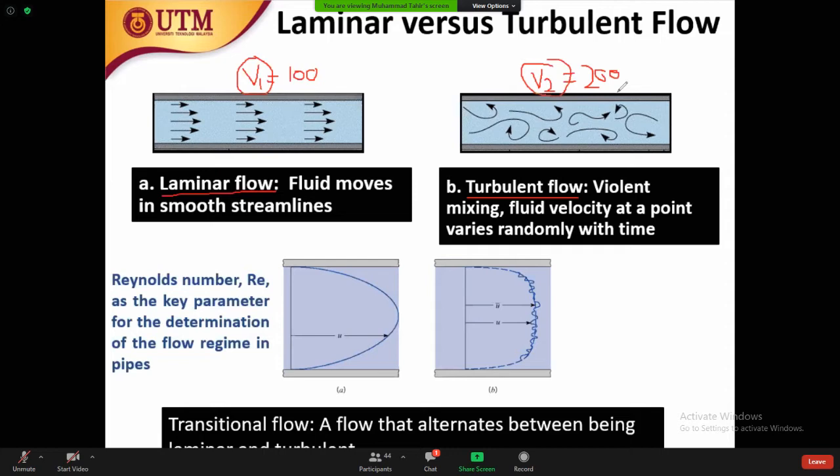But at the same time, we have to know how much pressure drop, because if there is an increase of velocity, there will be more pressure drop. Why more pressure drop? Because there will be more turbulent flow, more mixing together. So it is difficult to flow. If there is more pressure drop, then we have to calculate how much pressure drop. So all this we will discuss, I think, in chapter 3. Is it okay?